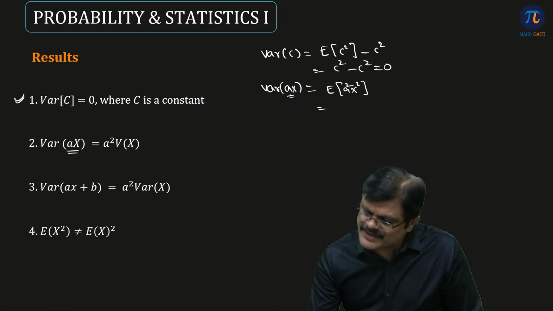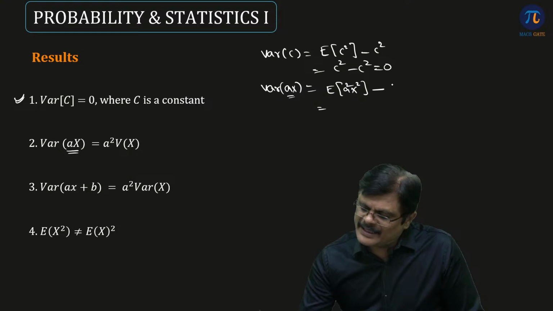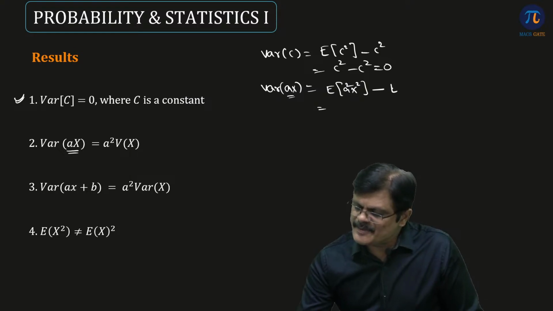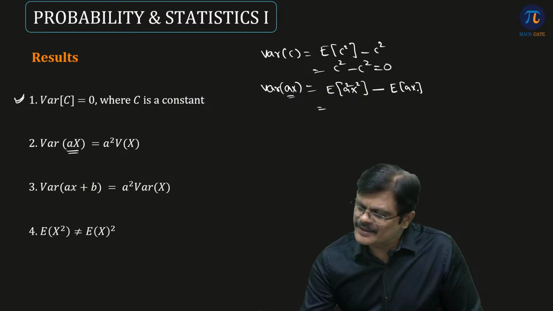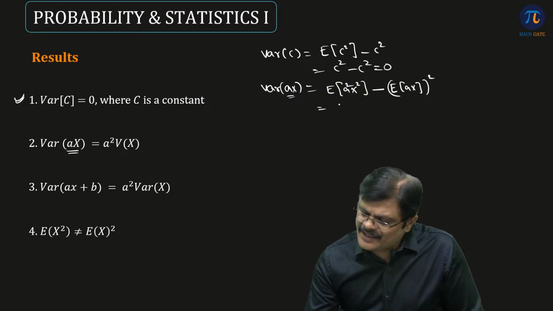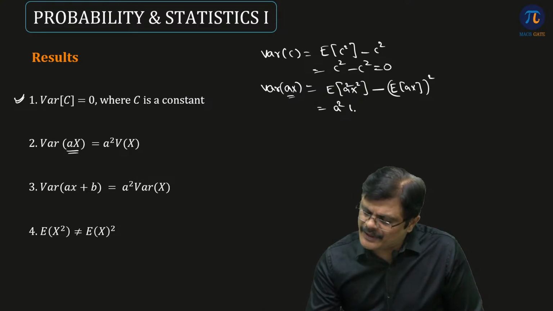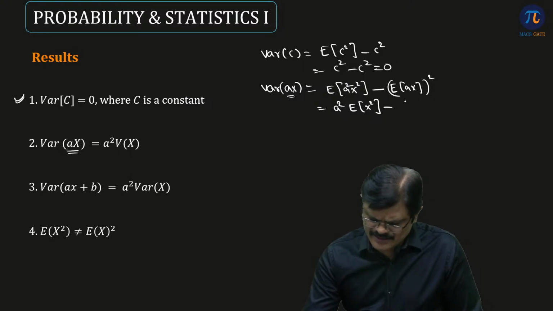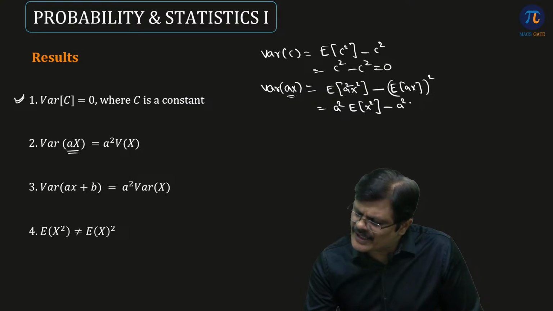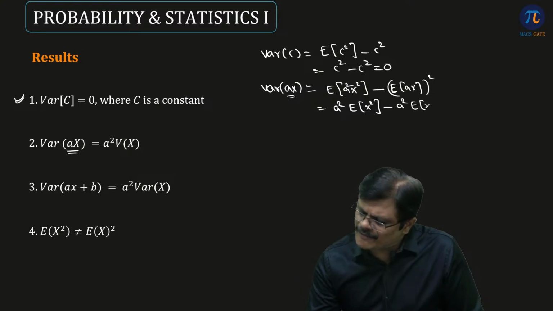Expected value of this square minus what is it? Mean of ax, that is expected value of ax whole square. And here if you observe, this is a square into expected value of x square, whereas this is nothing but